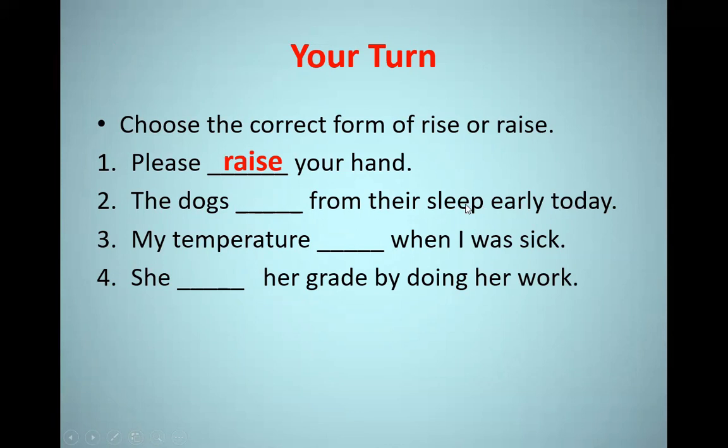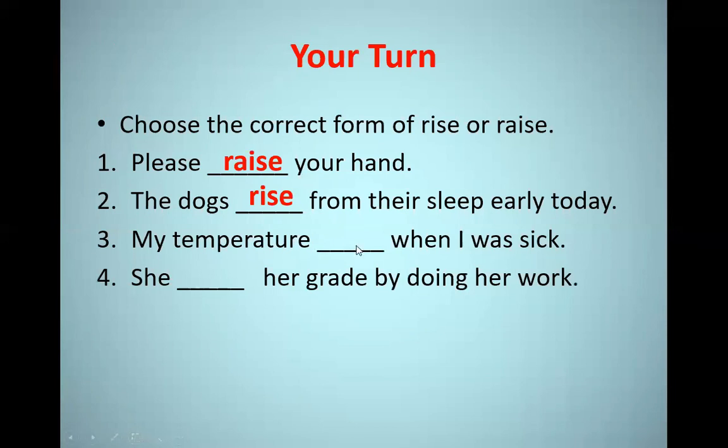Number two, the dogs from their sleep early. Here, guys, from their sleep, this is a prepositional phrase. So there is no object here. So in that case, we need verb to rise. The dogs rise from their sleep very early today.